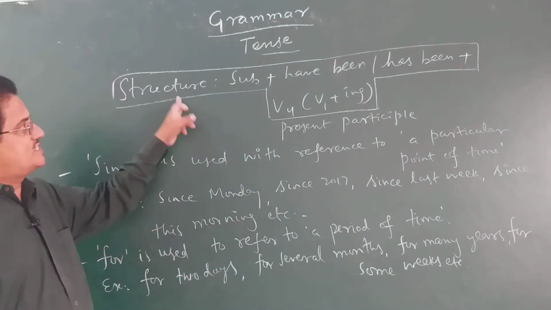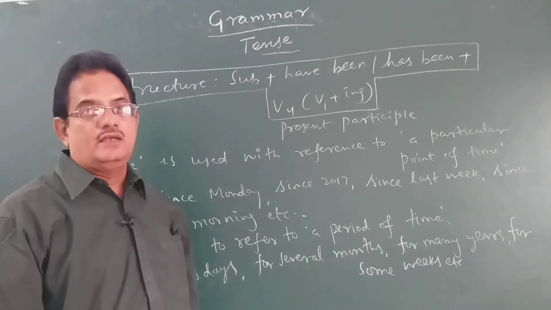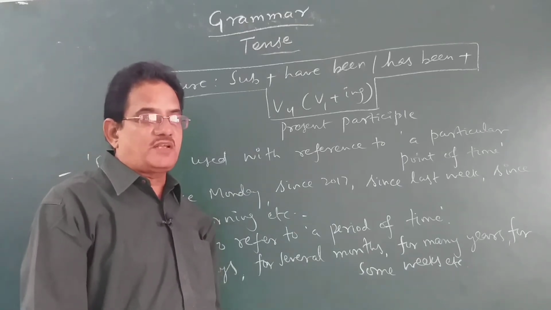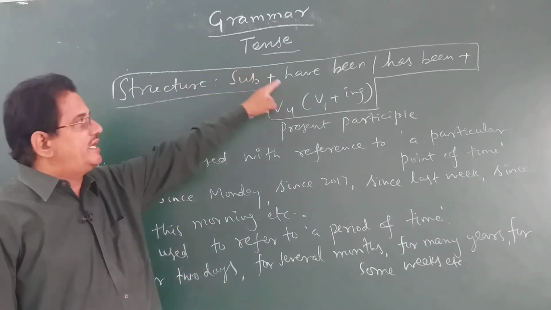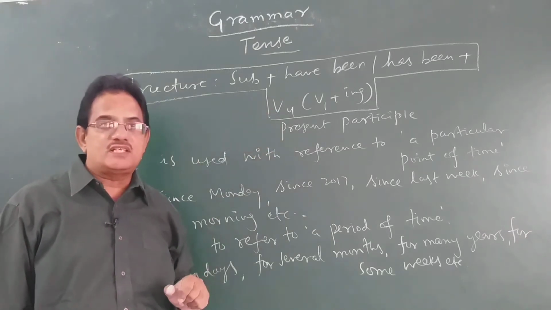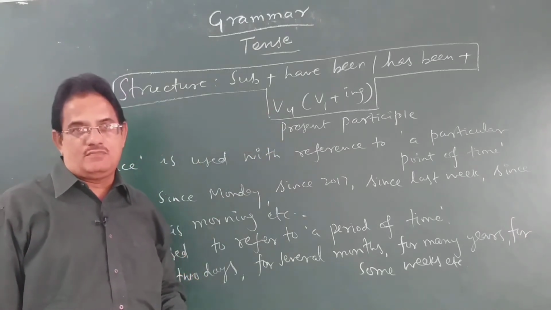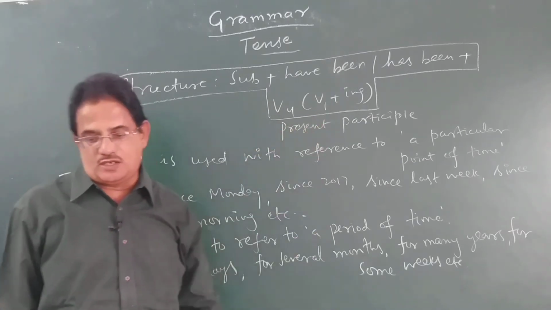Yes, children, this is the structure of present perfect continuous tense. How can you identify a sentence to be in present perfect continuous? This structure will help you. Subject followed by have been or has been, followed by V4. V4 means V1 plus ing form, which is known as present participle.